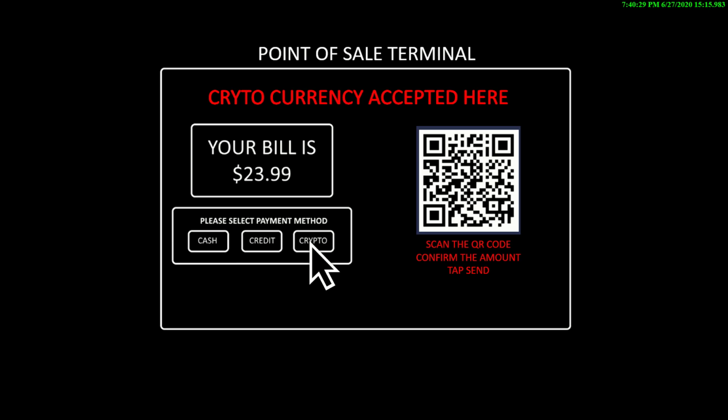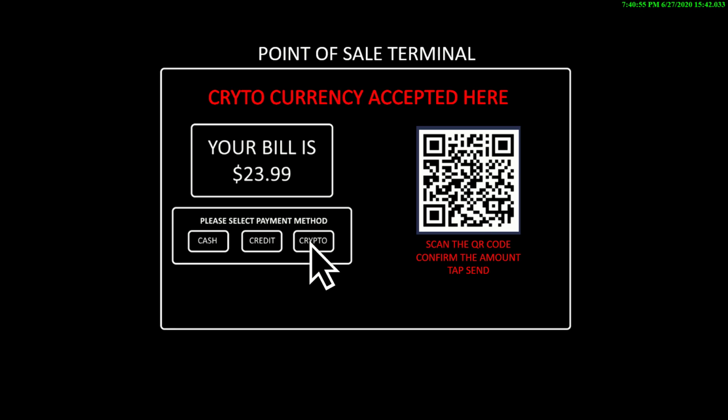This is an example of a point of sale terminal. This would be the screen facing the consumer, and it would have on it what the transaction amount is that the cashier would have typed in, and then it gives the consumer the option of clicking they're paying in cash, clicking they are paying by credit, or clicking the crypto button.